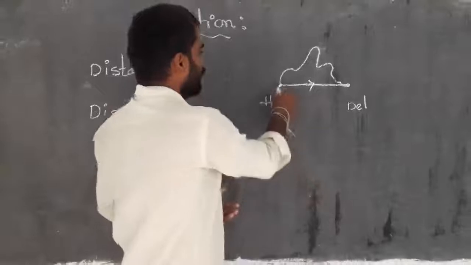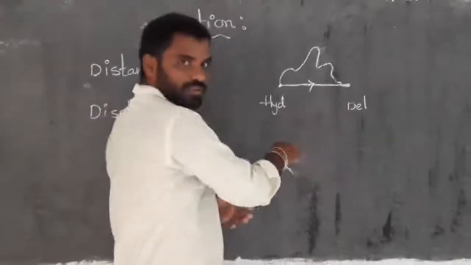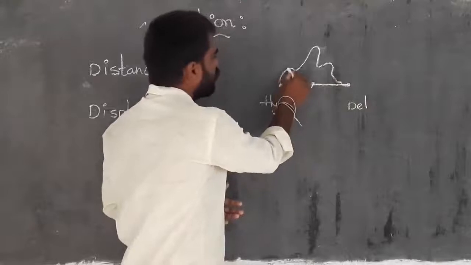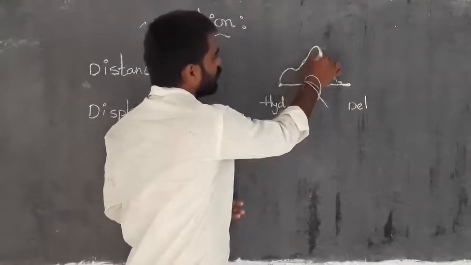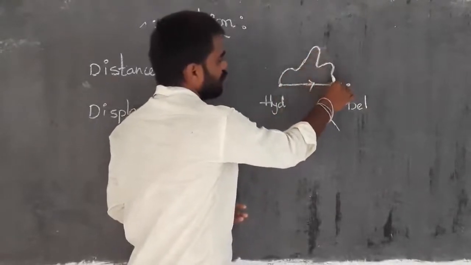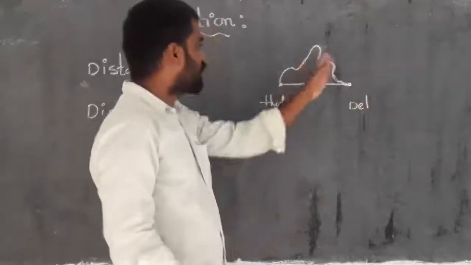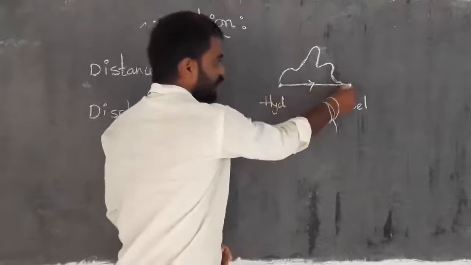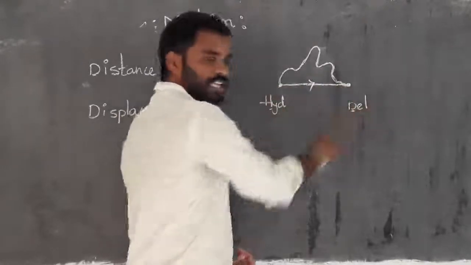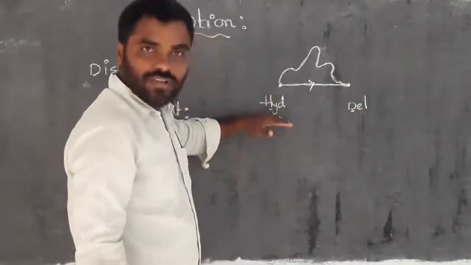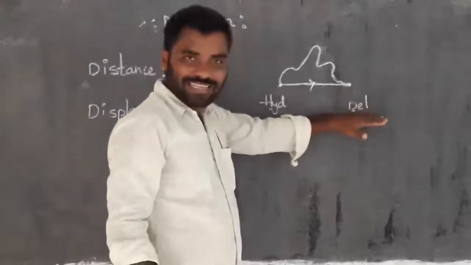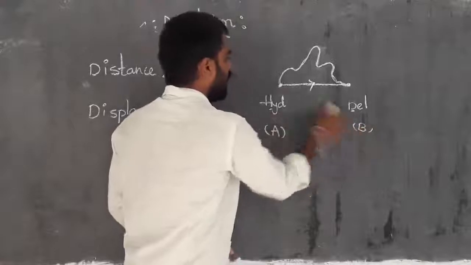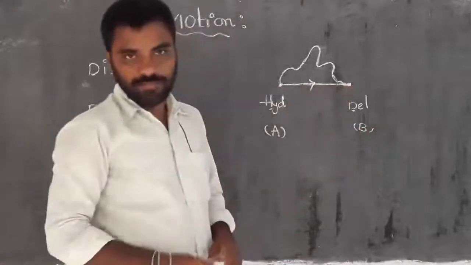So to move on the road, I am able to move in a different curved path, right? So it is not a straight path, it is a curved path. Whatever the curved path is between Hyderabad and Delhi, or simply, we consider this point A and this point B, right?